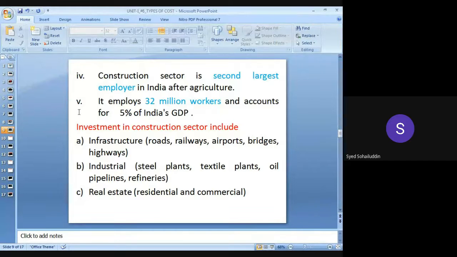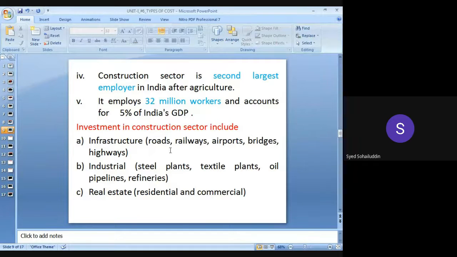Okay. Again, the fifth point related with this infrastructure is nothing but 32 million workers and accounts for 5% of India's GDP, which will be taken care of by these infrastructure projects. Okay, up to near about 32 million workers have been employed in these construction industries.